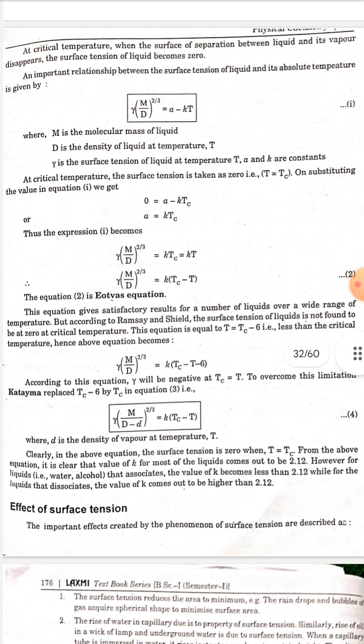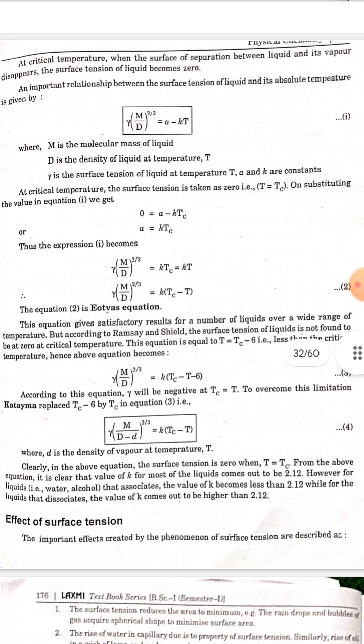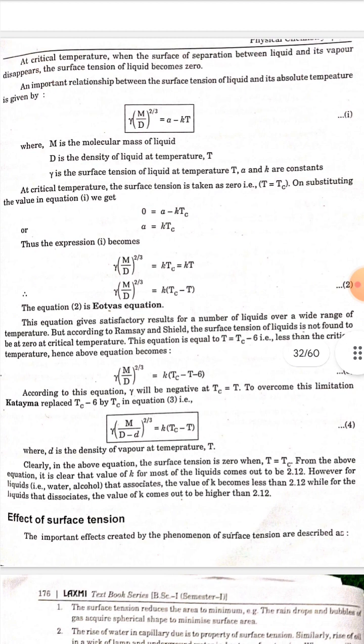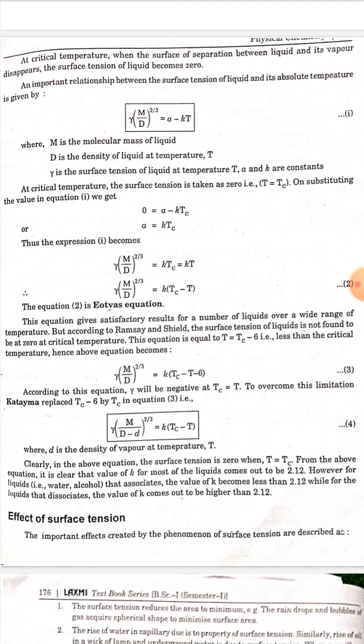From the above equation, it is clear that the value of K for most liquids comes out to be 2.12. However, for liquids that associate, such as water and alcohol, the value of K becomes less than 2.12, while for liquids that dissociate, the value of K comes out to be higher than 2.12.